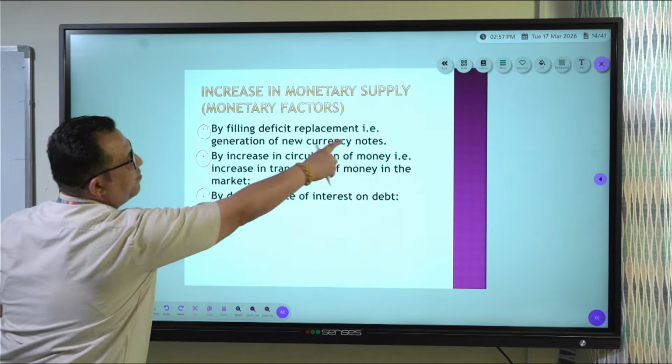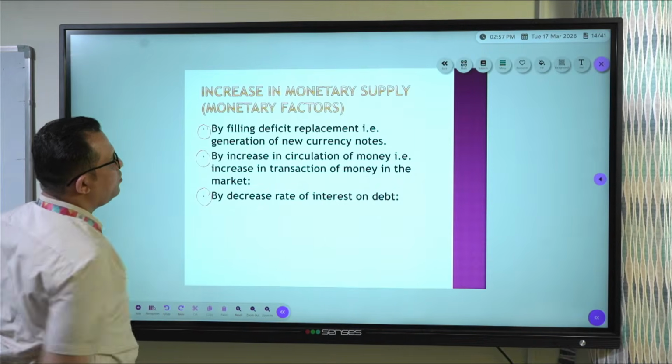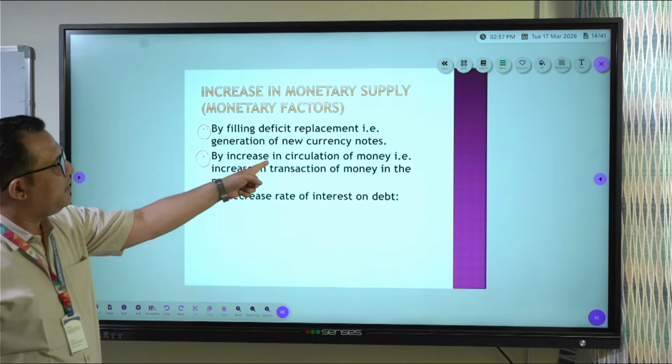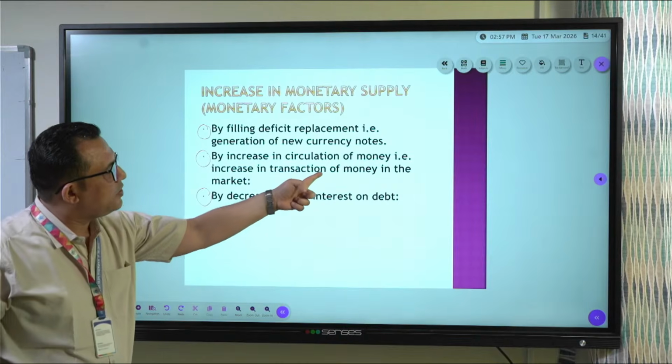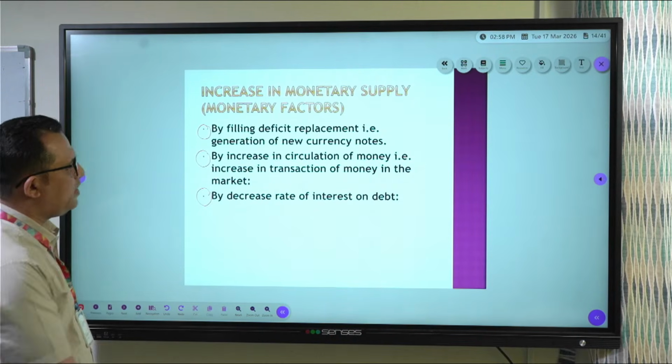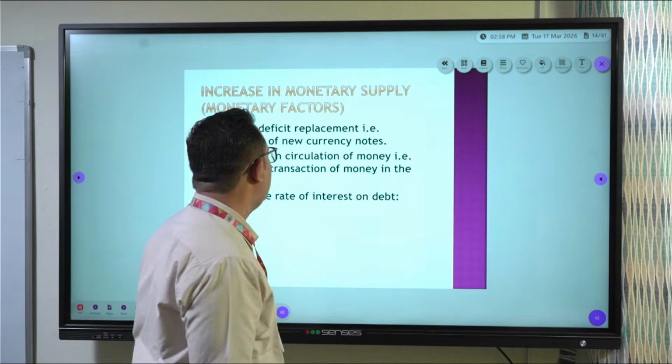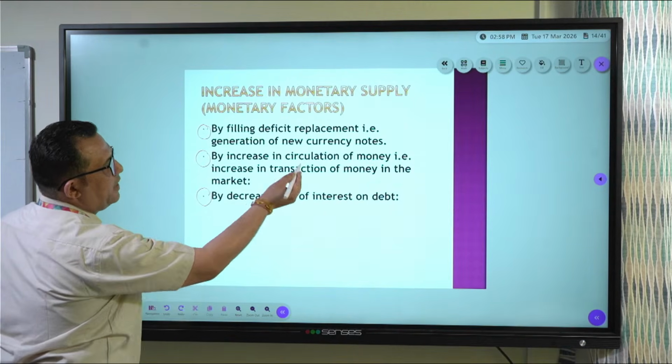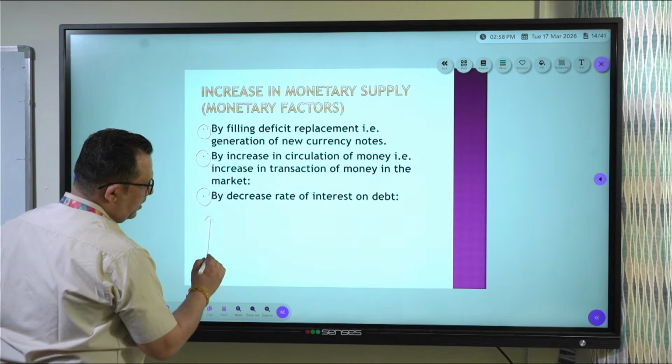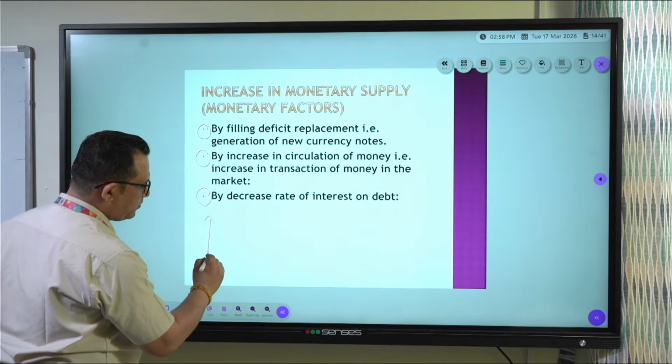By filling deficit replacement, I explained to you, that is generation of new currency notes. Second is by increasing circulation of money, increasing transaction of money in the market. Now, this is very easy. No need to go for another slide to explain it. Where there is more supply of money, transaction of money is more.